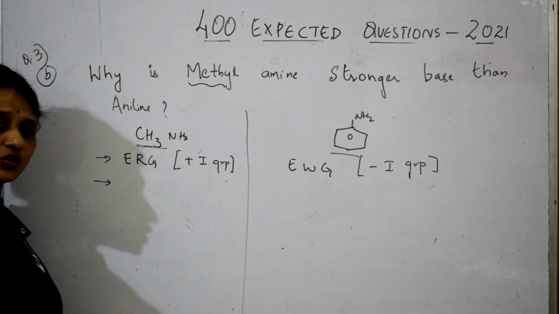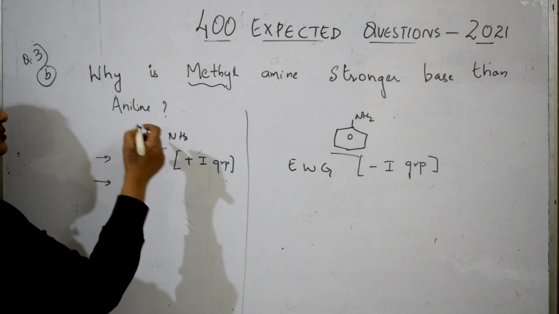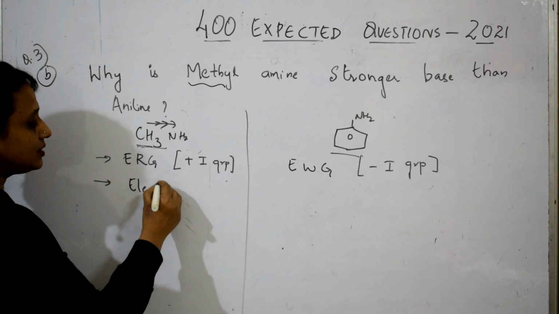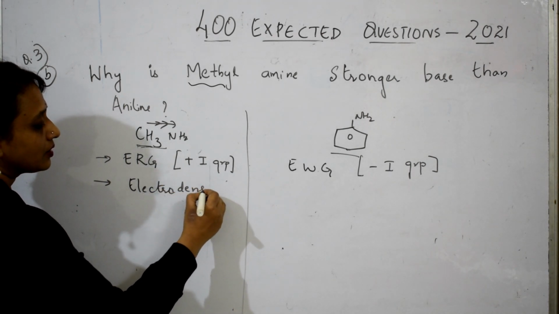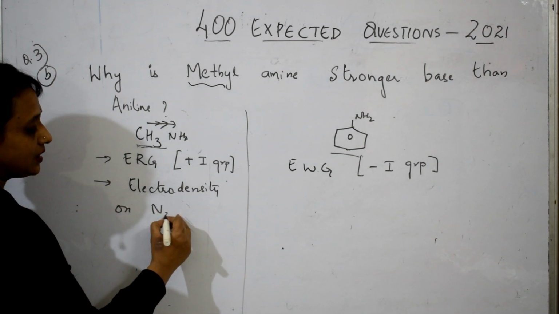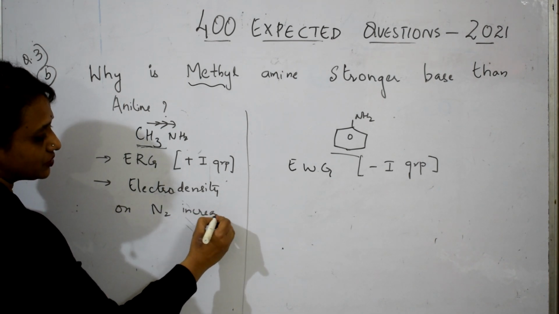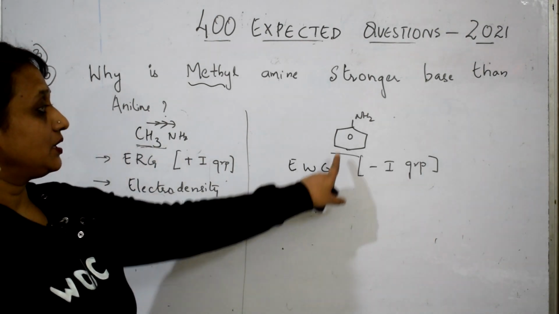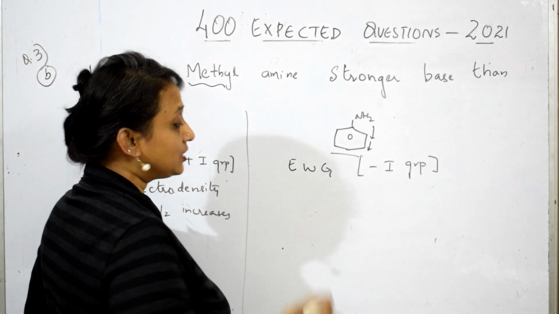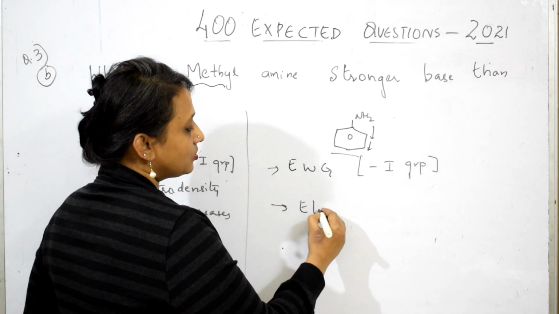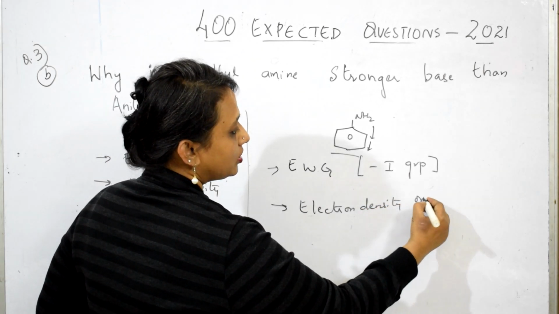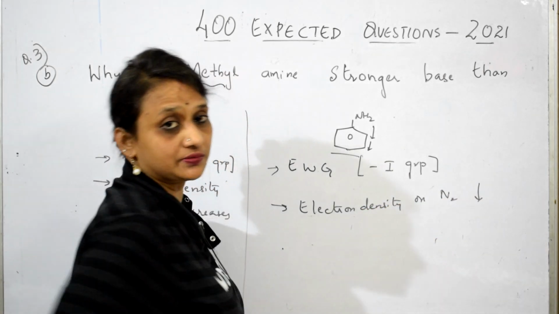When it is a plus I group, what will happen to the electron density on nitrogen? Yes, students, it goes on donating, no? So the electron density on nitrogen increases. Correct, no, students? Now, the electron withdrawing group tries to pull the electrons towards itself for resonance, no? Correct? So the electron density on nitrogen decreases. Yes.